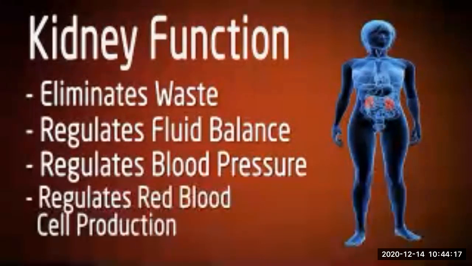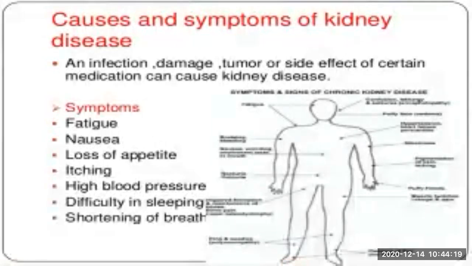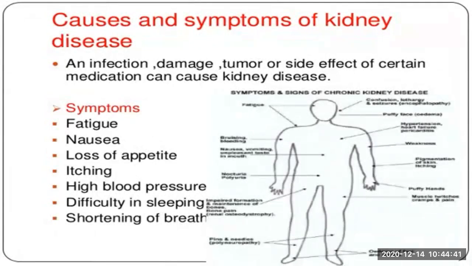So the kidneys play a very vital role. But the efficiency of the kidneys can be adversely affected by injury, infection, or decreased blood supply. Sometimes, due to some infection, some damage, a tumor being formed, or a side effect of some medicine, it can lead to kidney diseases. It can cause damage to the kidney.